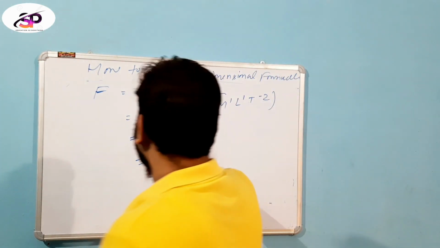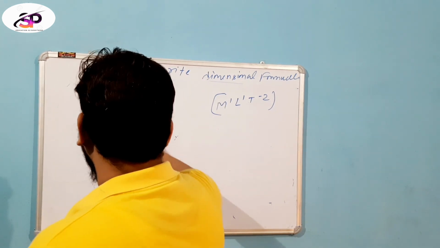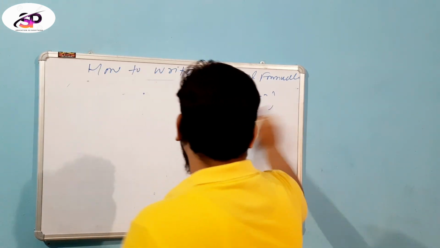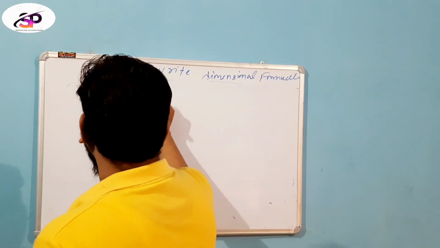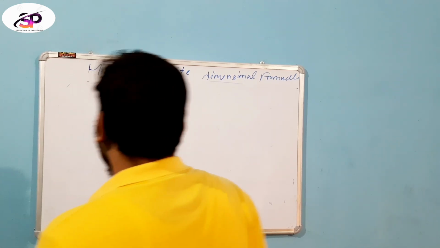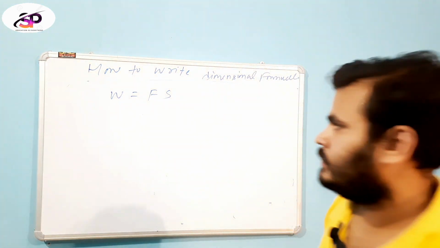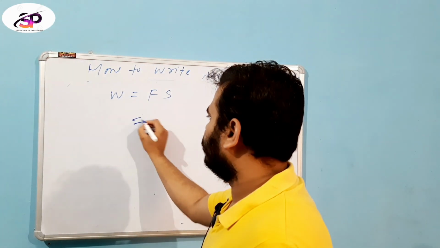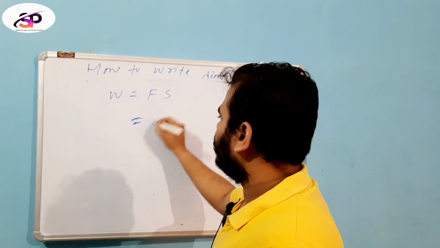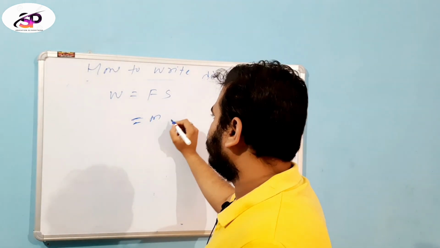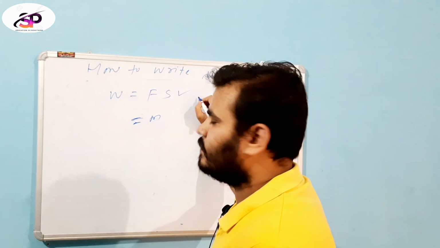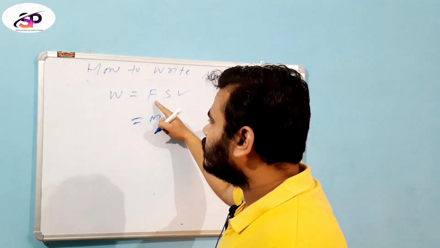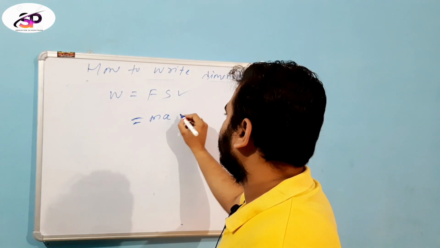Similarly, for work done, work is equal to force and displacement. The mathematical relation for work is force and displacement, and the mathematical relation for force is equal to ma.